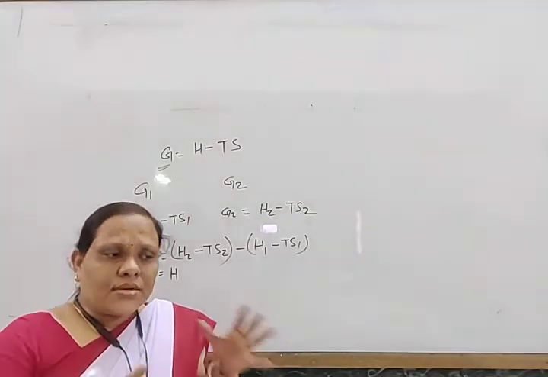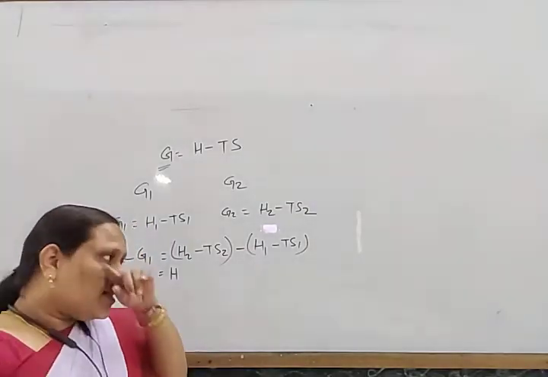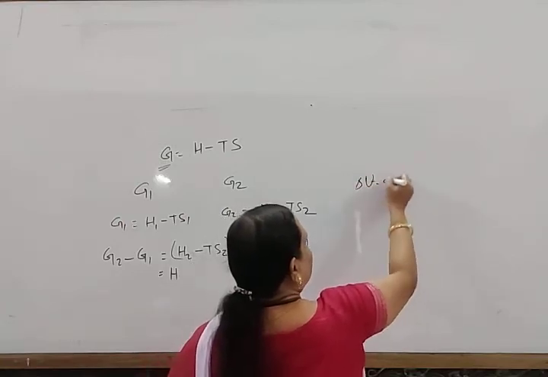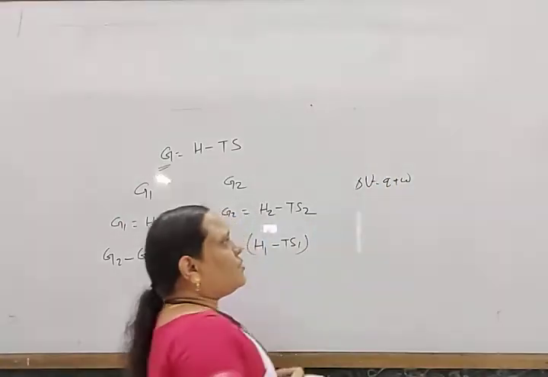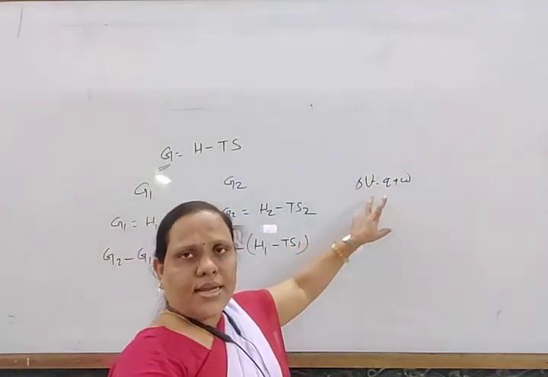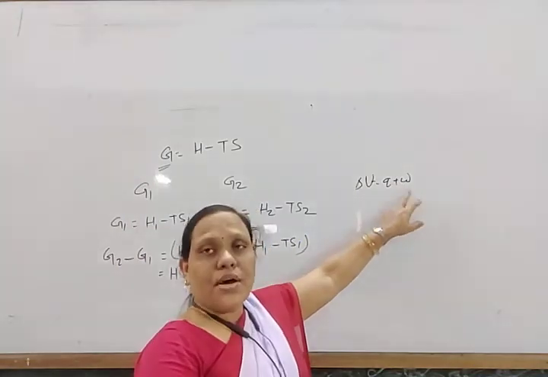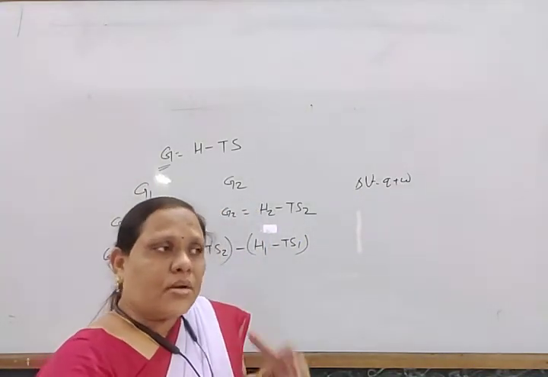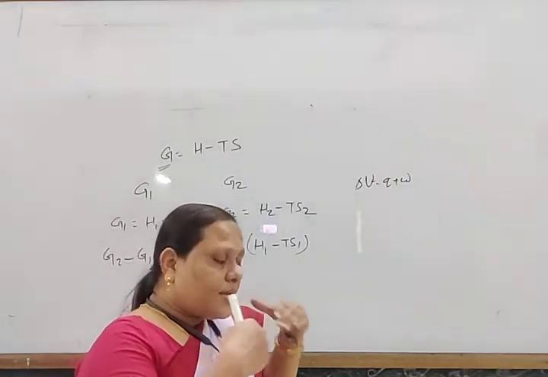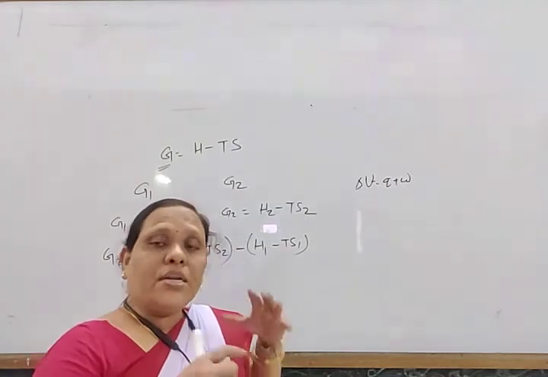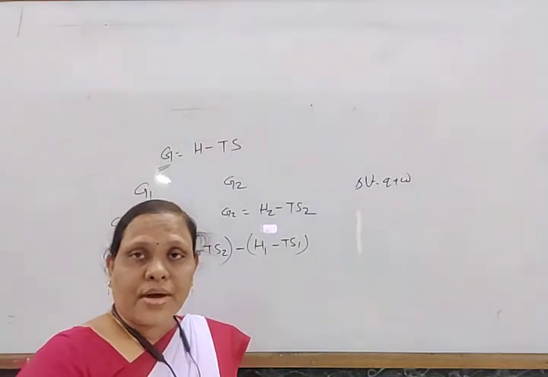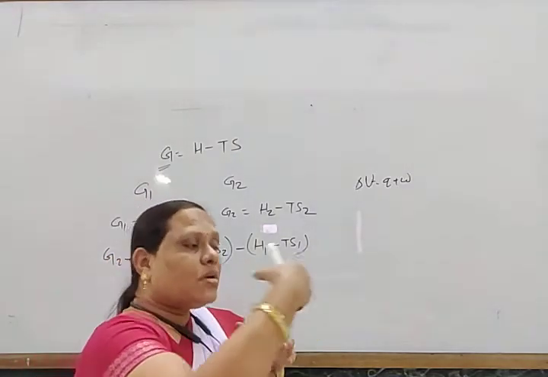Whenever there is an internal energy change, the first law says delta U is equal to Q plus W. Suppose some amount of heat Q is absorbed; that changes the internal energy and does some work, the work of expansion. But all the heat absorbed cannot be converted directly into internal energy, and the internal energy change cannot be converted directly into heat and work. Some other term is there.